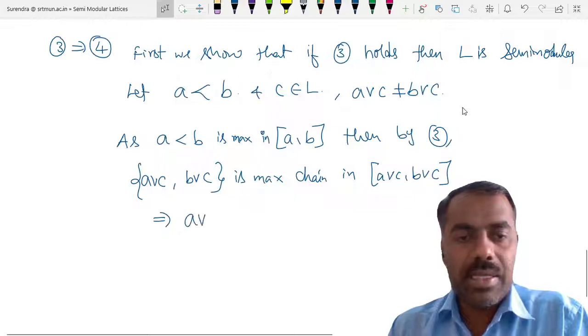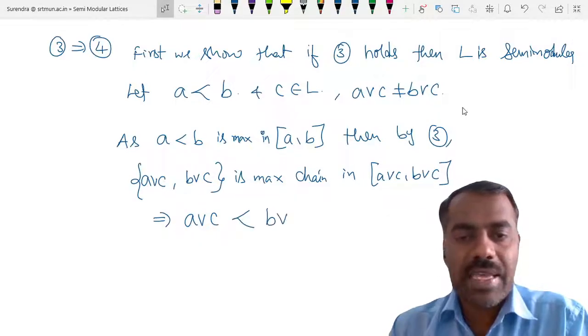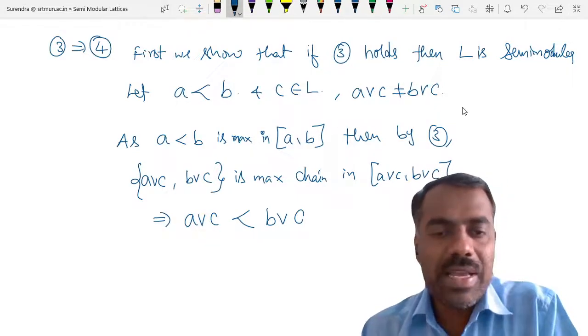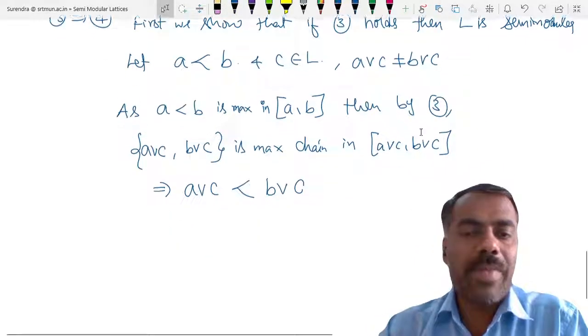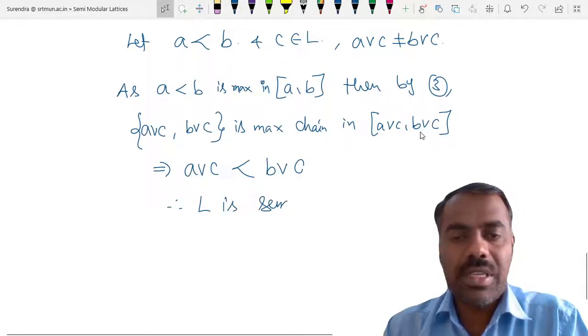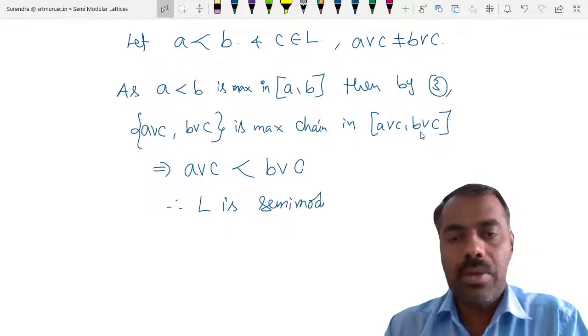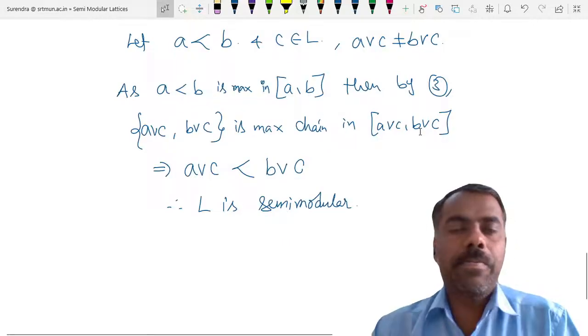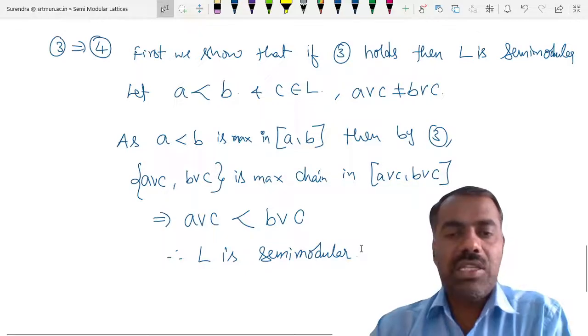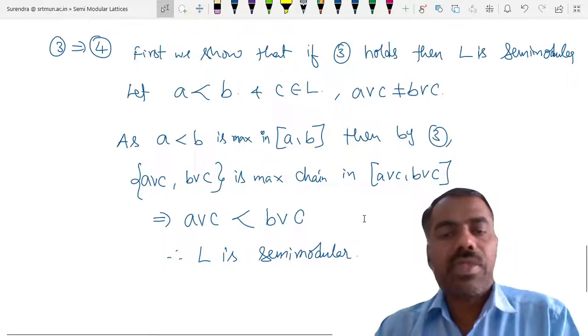This means A join C is covered by B join C. You cannot put any element in between them. That shows that A join C is covered by B join C. So therefore L is semi-modular. Is this clear? Any problem? Whenever 3 is satisfied, then we also prove that L is semi-modular.